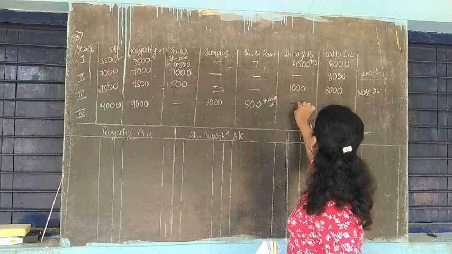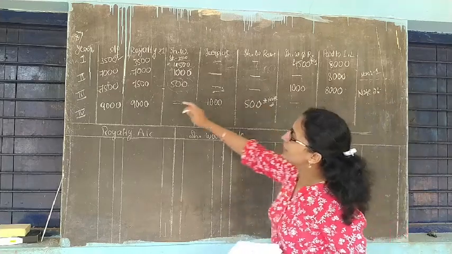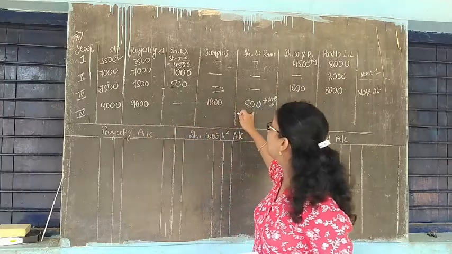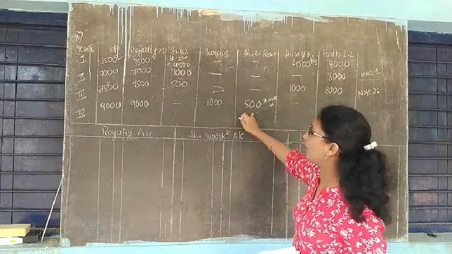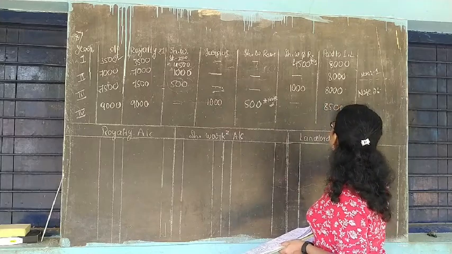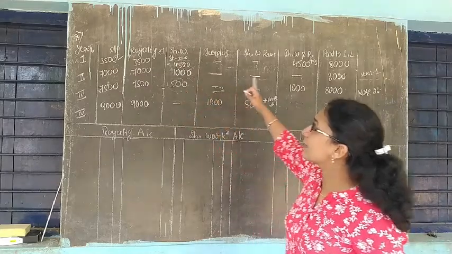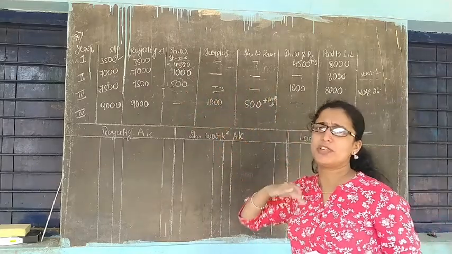So nil. And now you are going to pay how much? 9000 minus 500 is used for recoupment. So the available amount you are going to pay to your landlord is 8500 rupees. So this is the way to solve when some special conditions are there.